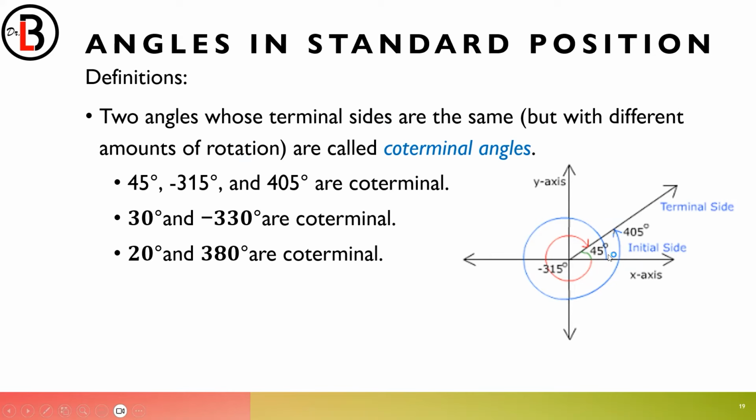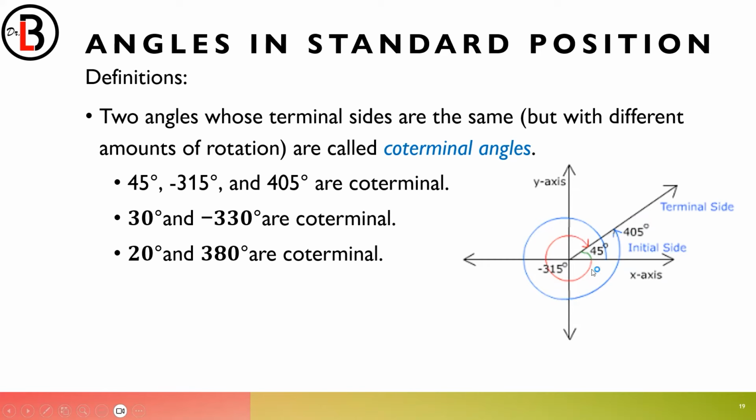coterminal angles, because look at this one. Look at the green color, the red, and the blue. The green angle measures 45 degrees, so it ends at that terminal side, this one. Now, if I rotate one more time up until the terminal side, it measures 405. Now, if I start from the same initial side but rotate clockwise, its measure is negative 315.